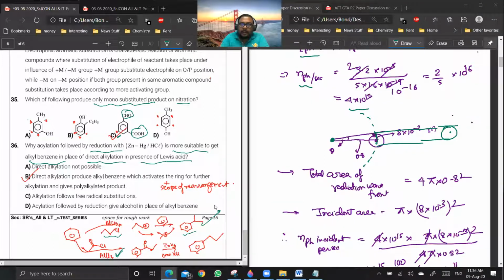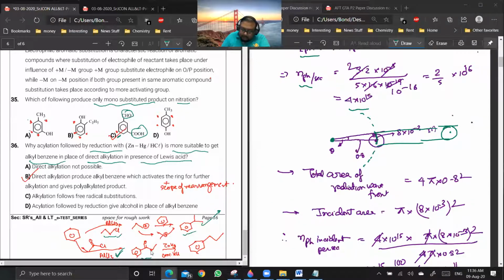If you are doing a direct alkylation, there is a possibility of polyalkylation because the product is an alkyl benzene, which is more reactive than the original benzene molecule. Are you getting my point? Yes or no? Yes, sir. So in that case, the reaction will give polysubstituted products, which we don't want. So this is one of the reasons why we first do acylation, because acylation will create this type of product.